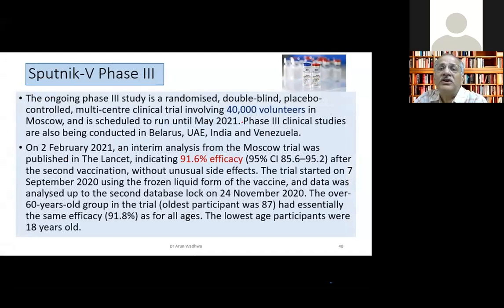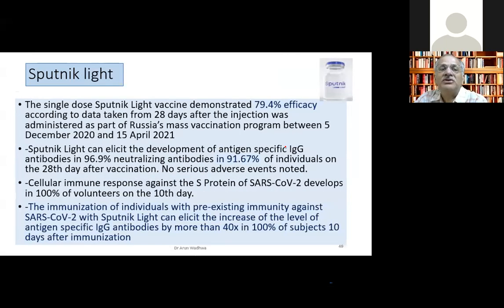They have found in 40,000 volunteers. This study was done in Belarus, UAE, India, Venezuela. They found 91.6% efficacy. So it's a little more than what we have in our Bharat Biotech vaccine and the Covishield. But mind you, this study was done with the original strain. We don't know how it is effective against our strain. And it was done in various subgroups. The oldest participant here was 87 years as compared to Covaxin, which was 98 years. But what we need to remember is 91.6% efficacy was found in the Moscow trial.